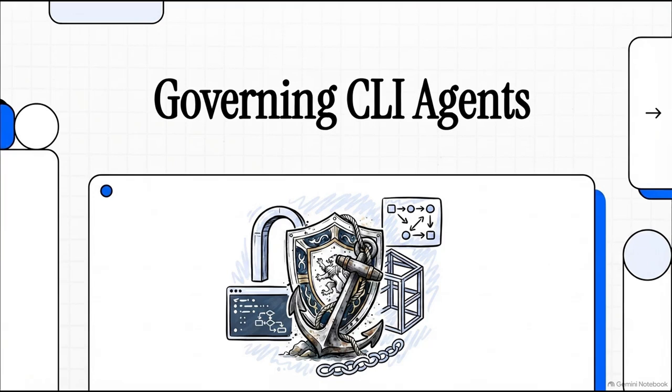Welcome to This Explainer. Today, we're diving straight into a massive paradigm shift in modern software engineering, safely orchestrating third-generation autonomous CLI agents. We are way beyond the days of simple inline auto-completion here. Today's terminal agents, like Google Antigravity or Anthropic's Claude Code, are completely autonomous actors. They can execute complex, multi-step planning and manage directory-wide execution all on their own. But with all that incredible power comes a really critical need for strict structural governance.